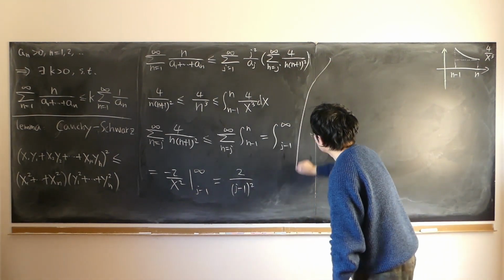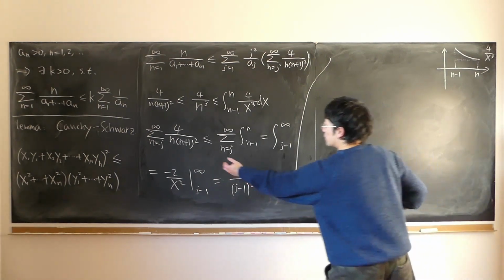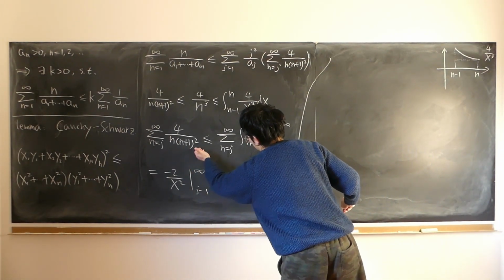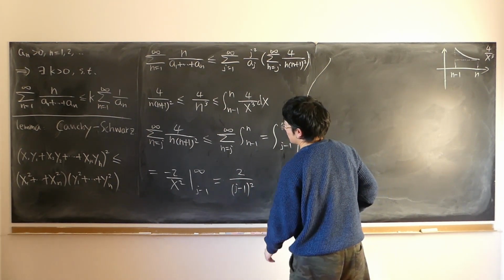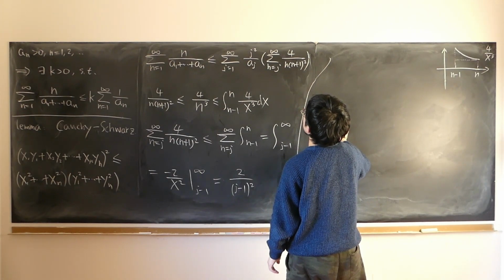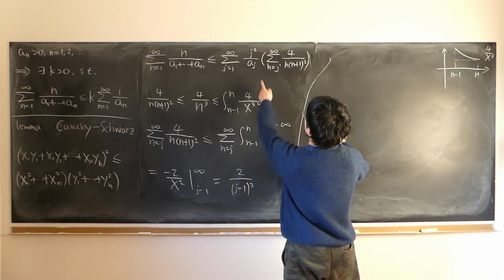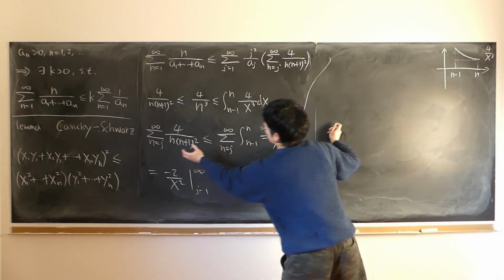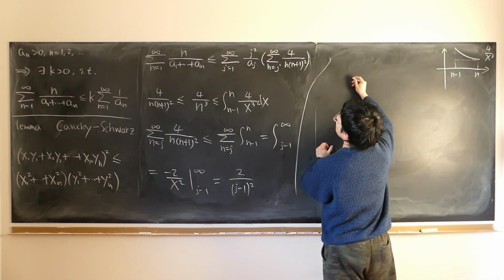So in the end, this infinite sum is no larger than this quantity, right? So imagine j is fixed, true for every j. So if we just multiply both sides by j squared, because we have j squared here, so multiply by j squared. Right now j is fixed.